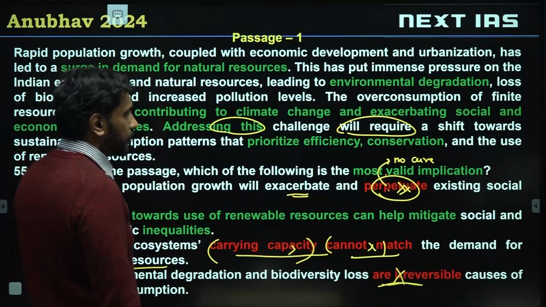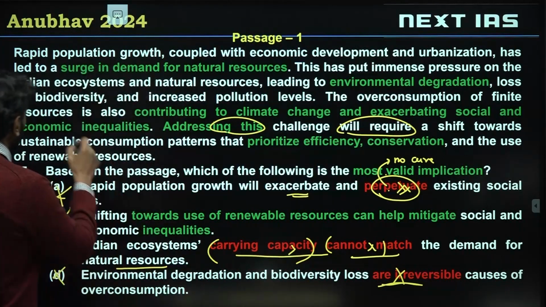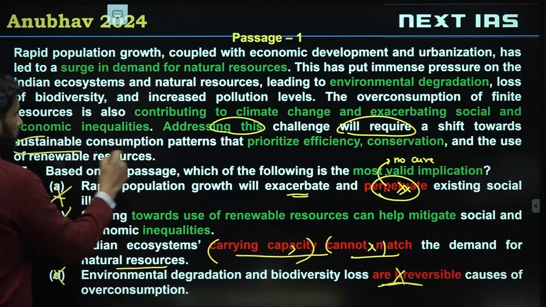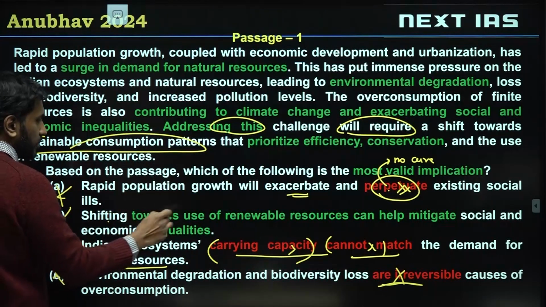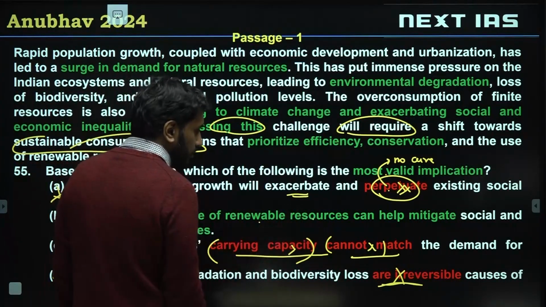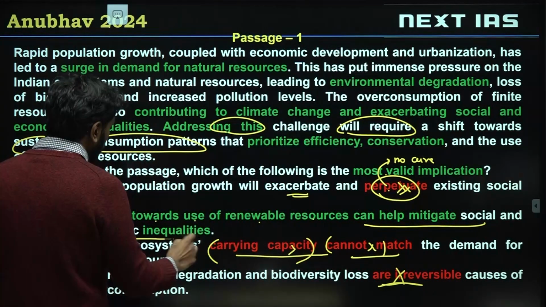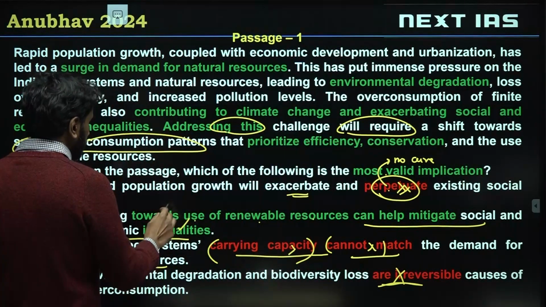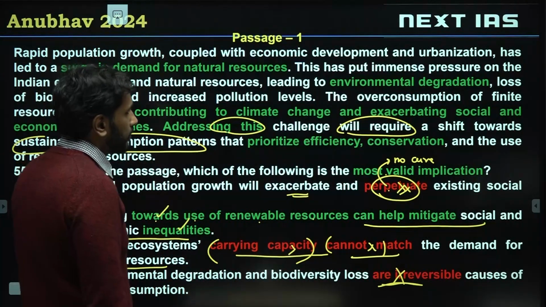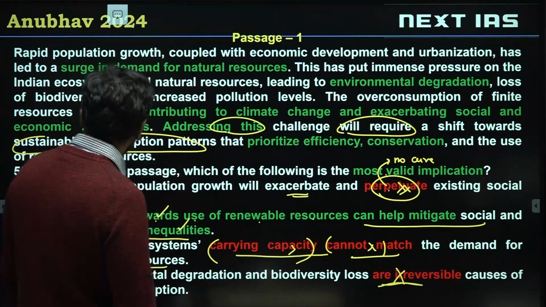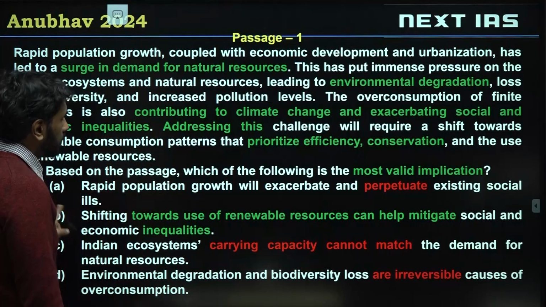B: shifting towards use of renewable resources can help mitigate social and economic inequalities. So that is sustainable consumption patterns, which is shifting towards use of renewable resources. This is directly stated. So option B is the correct choice in this question. Let's see the next one.